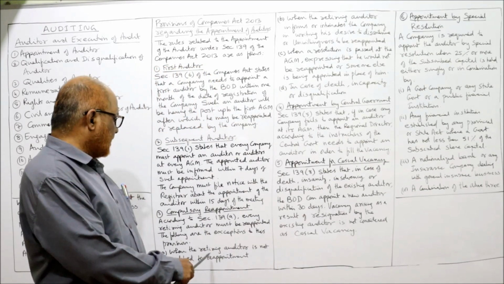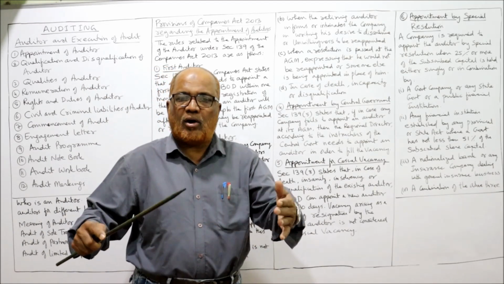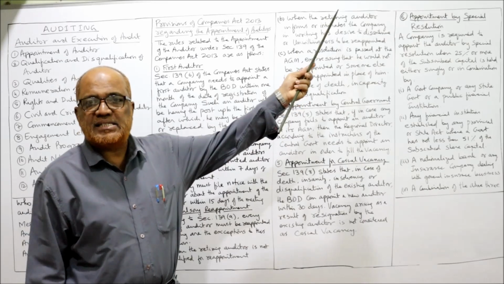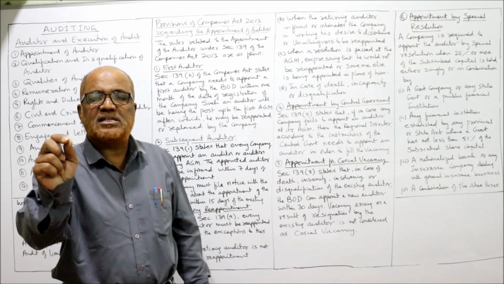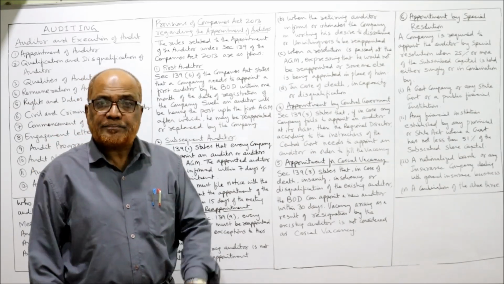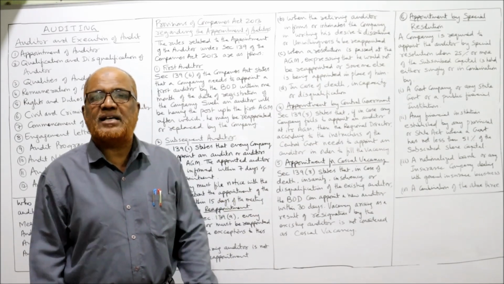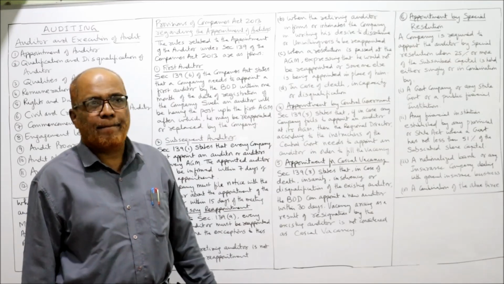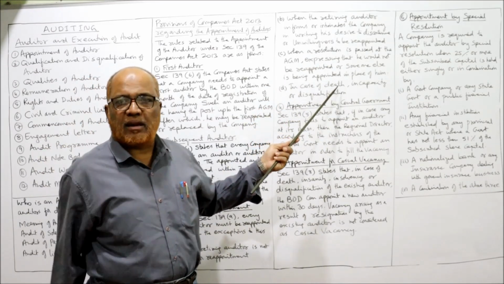First, if the retiring auditor is not qualified for reappointment, or due to death, insanity, insolvency, disqualification, or the auditor has given a written notice to the company that he doesn't want to continue as an auditor, his unwillingness to continue. So in these cases, the existing auditor cannot be reappointed.